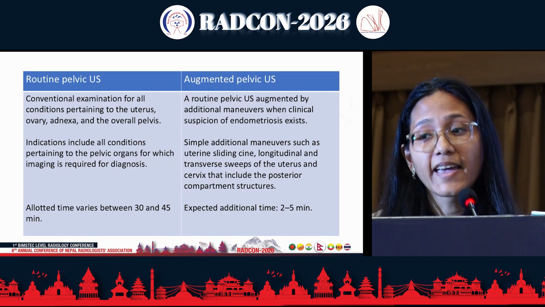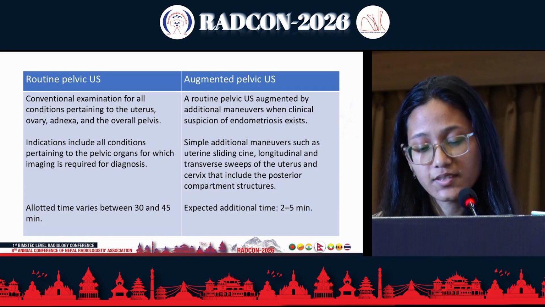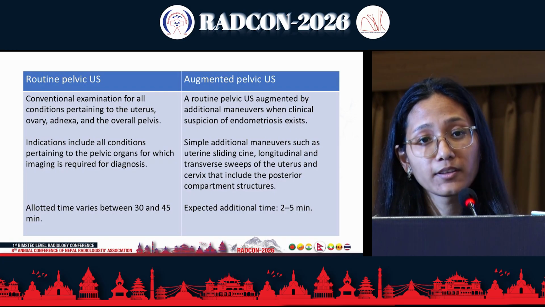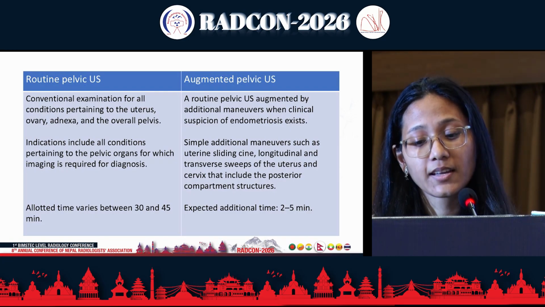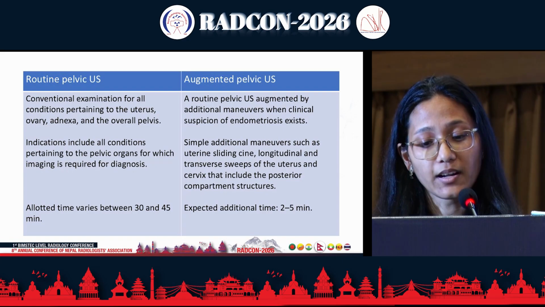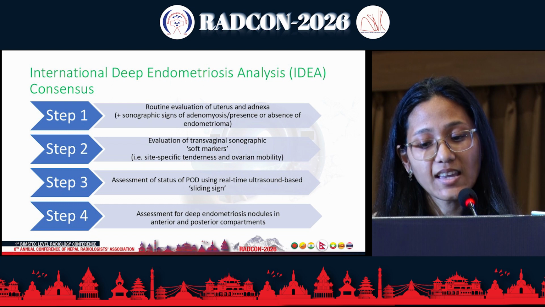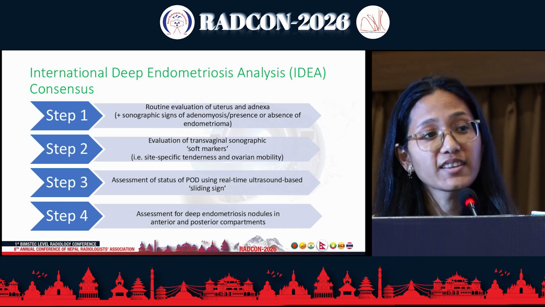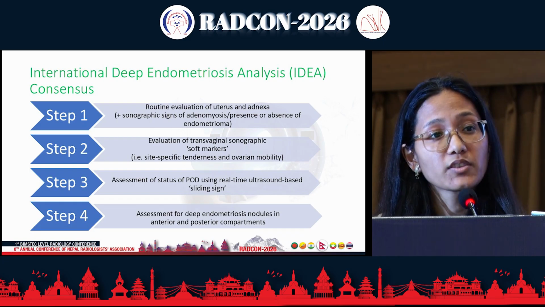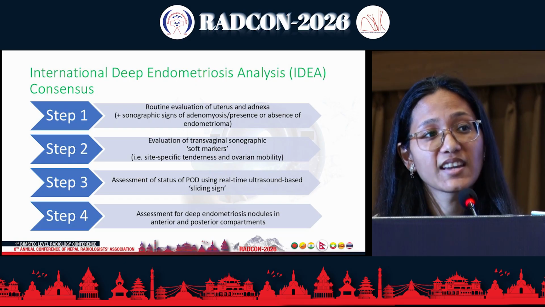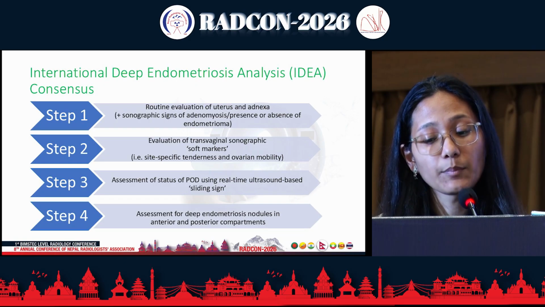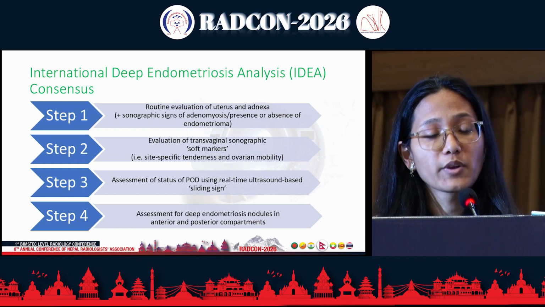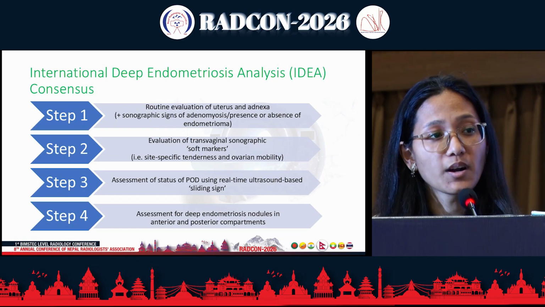The SRU consensus have given the consensus for screening the patients for this endometriosis, and the IDEA consensus have given these 4 steps to conduct the transvaginal sonography, the augmented pelvic ultrasound. The first step being the routine evaluation of uterus and adnexa to look for adenomyosis, presence or absence of endometrioma. Second step is to look for the soft markers, that is the site-specific tenderness and ovarian mobility. Third step is to look for the sliding sign. And the fourth step is to look for the deep endometriosis nodules in anterior and posterior compartment.